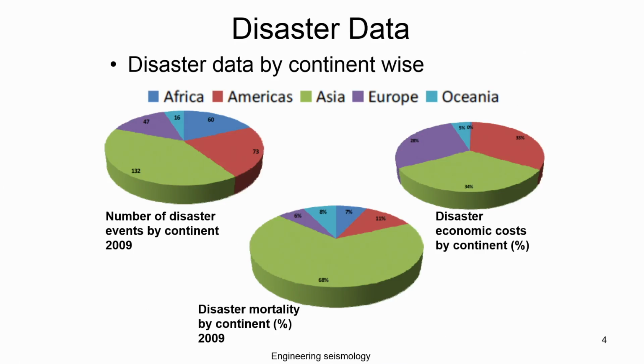You can see that in Europe and America, even though the number of events is about 50% less than Asia and the number of people who die is to a very large extent less than Asia, the economic loss is more or less similar.